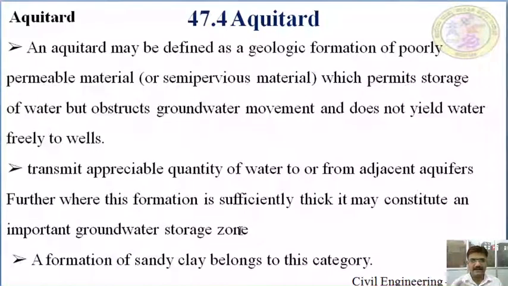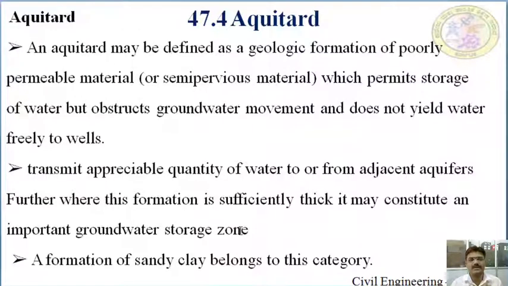Next, aquitard. An aquitard may be defined as a geological formation of poorly permeable or semi-pervious material which permits storage of water but obstructs groundwater movement, and does not yield water freely to the wells. Groundwater is there, but it obstructs the groundwater movement and hence does not yield free water to the wells. It transmits an appreciable quantity of water from the adjacent aquifers.